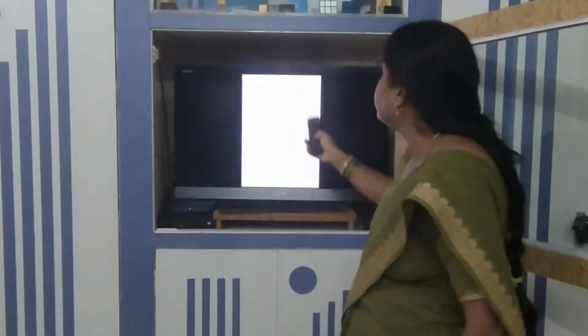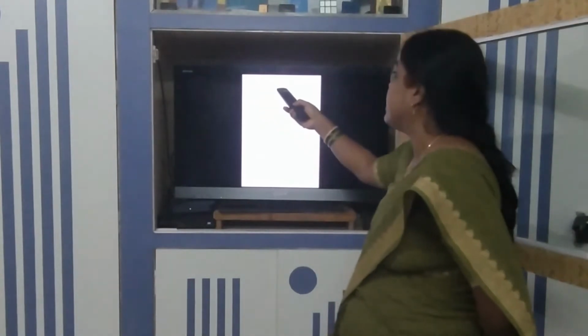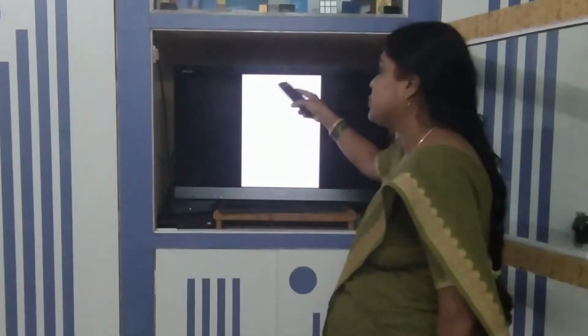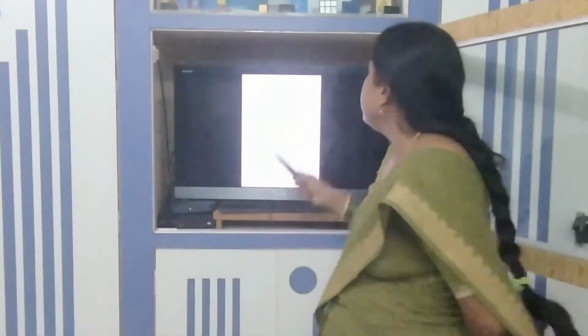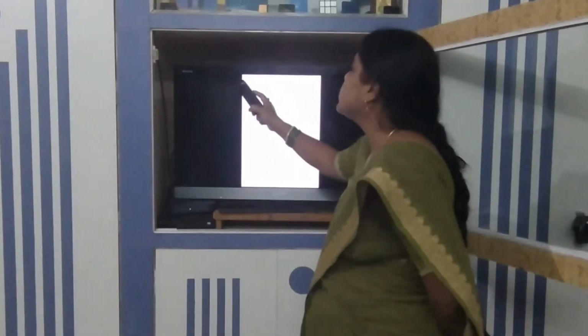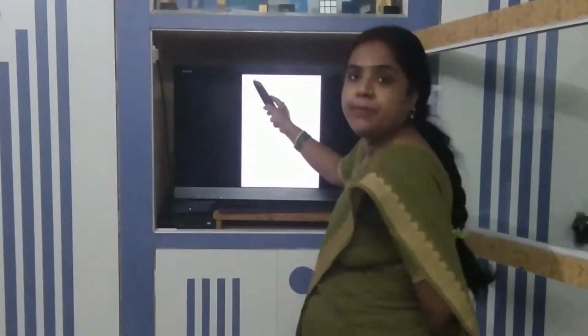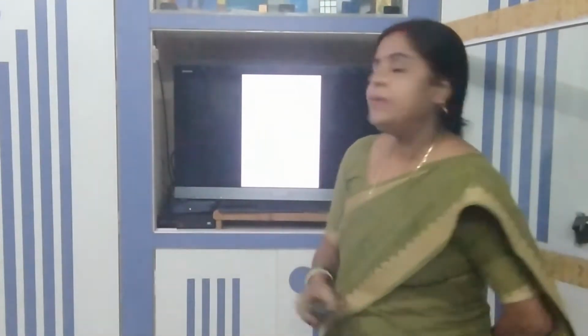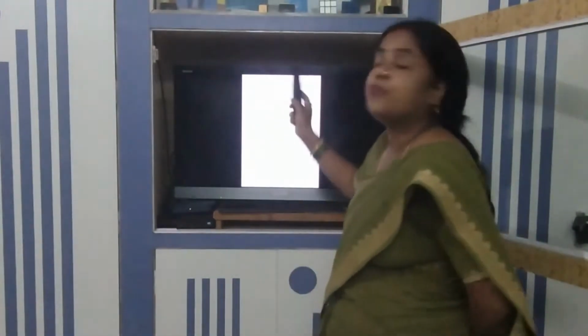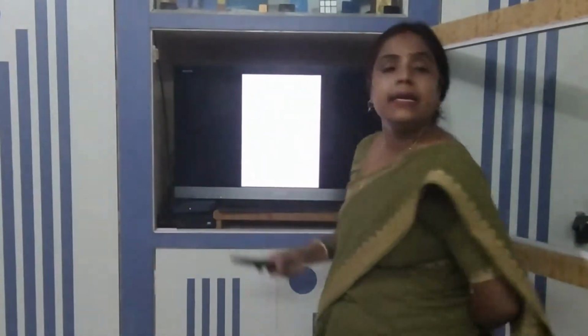This graph sheet is divided into small squares and then a big square. So light color and dark color, two types of squares are there in your copy. This dark color square is called a centimeter block, that is of 1 centimeter into 1 centimeter, as you have studied in the area and perimeter chapter. Inside that, small blocks are there of millimeter, because 1 centimeter is equal to 10 millimeter. So there will be 10 blocks.